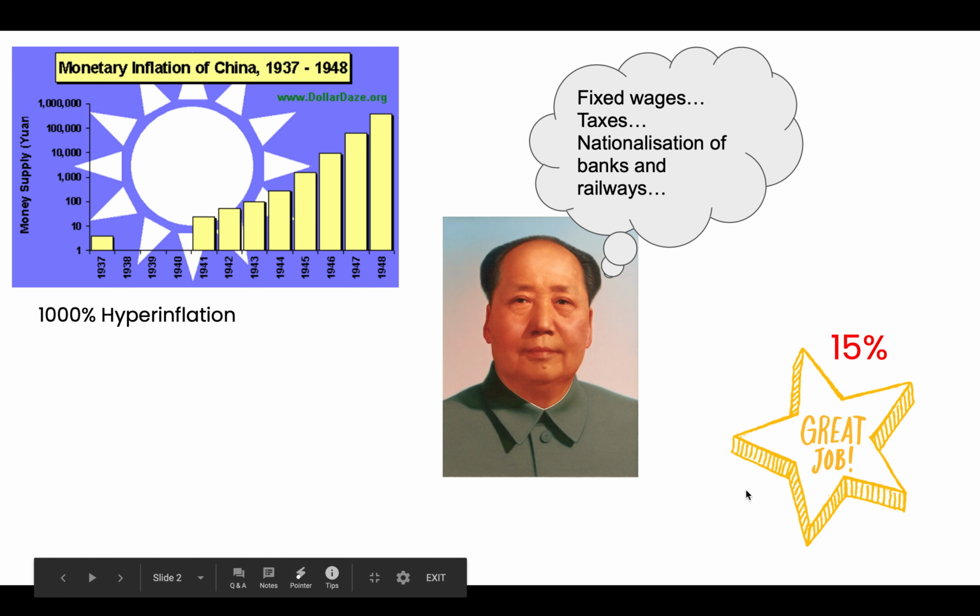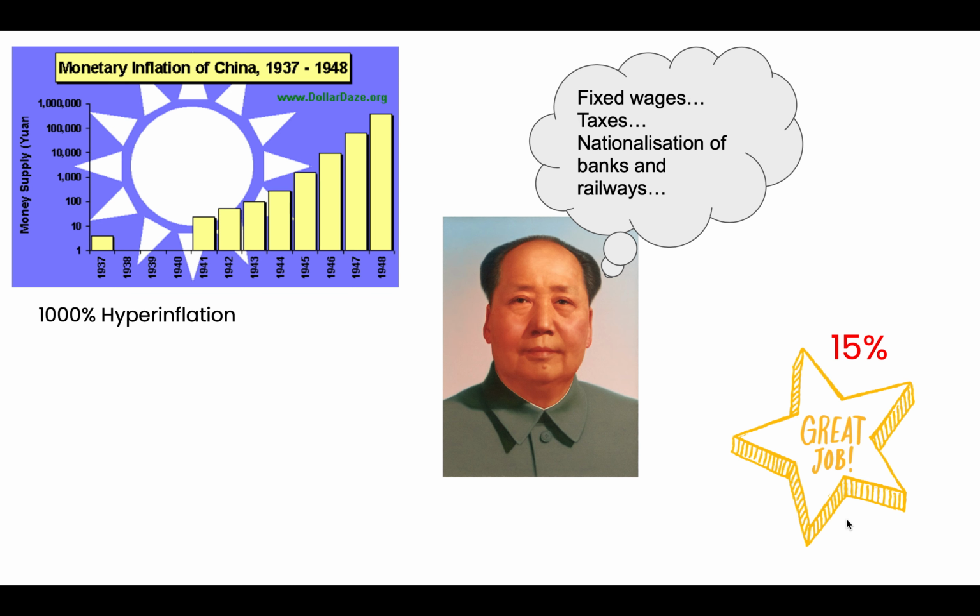So we can see that here. On top of that, he also increases taxes on businesses. And in 1953, the government takes over all businesses and plans and organises everything that's produced by these businesses. So they decide what is produced and they decide what is going to be given out to the people.